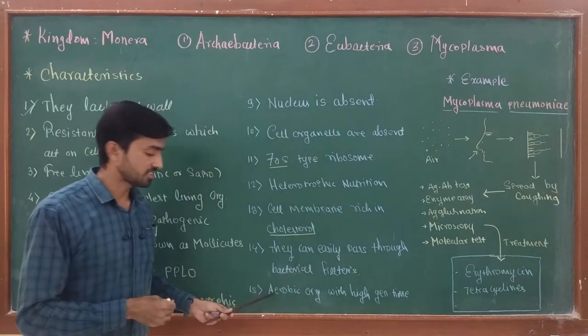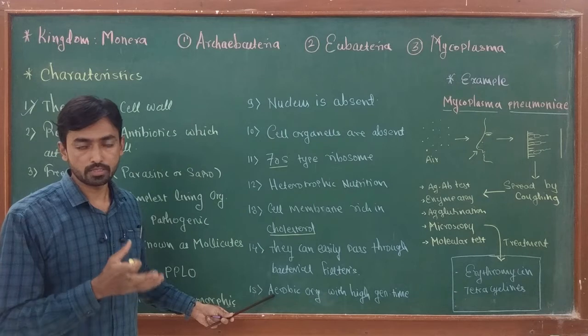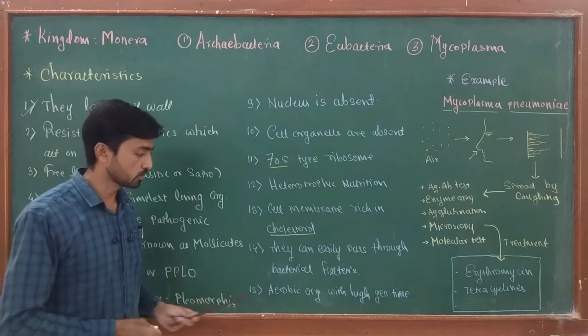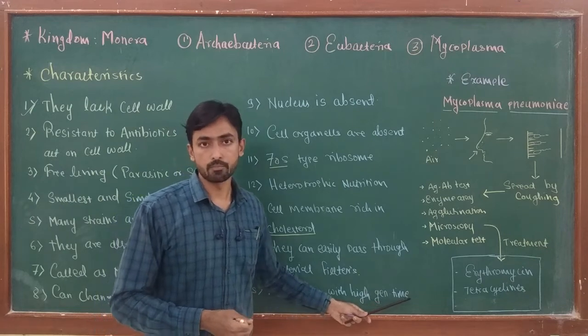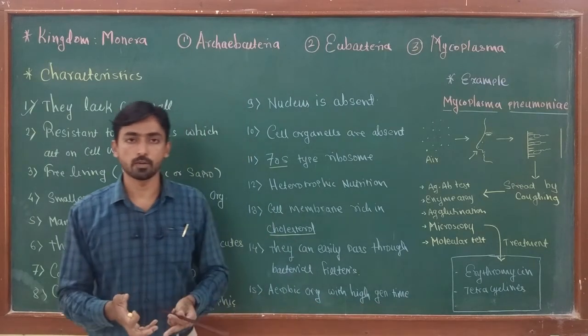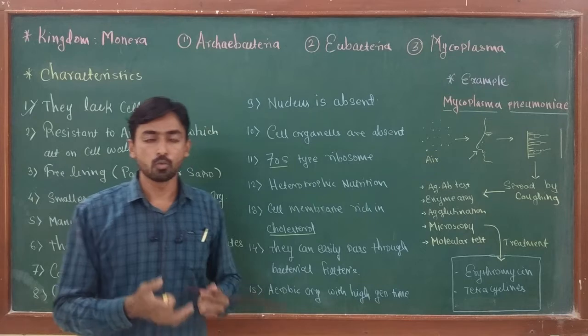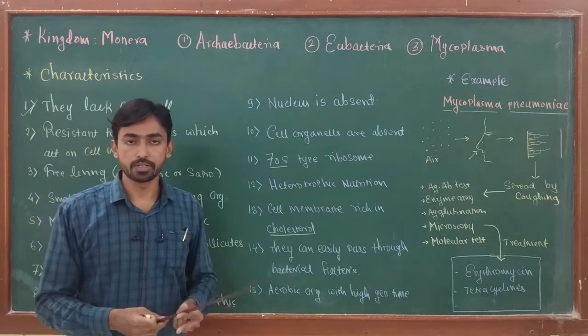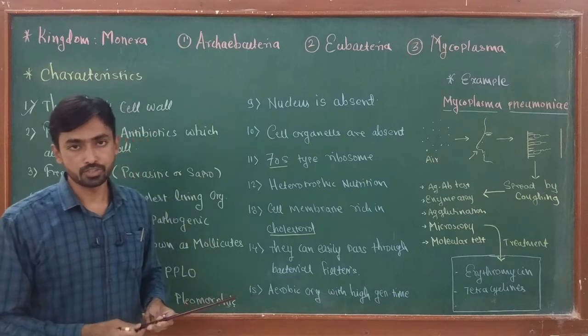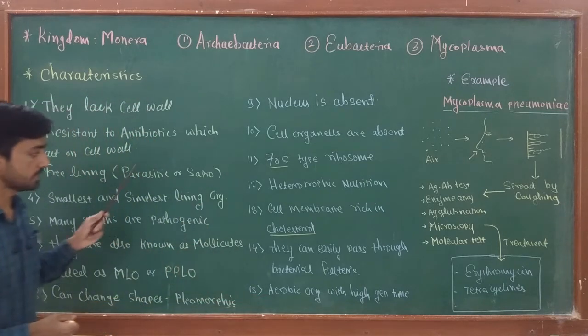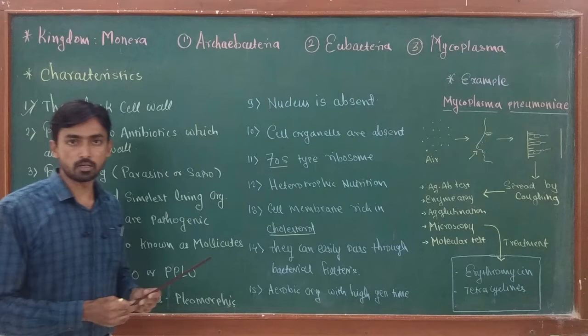Then they are strictly aerobic. That means they require oxygen for their growth, and they have a very high generation time. That means for growing mycoplasma in the lab, we have to give a long incubation period. As compared to bacteria, mycoplasma have a high generation time. This is all about a few basic characteristics of mycoplasma.